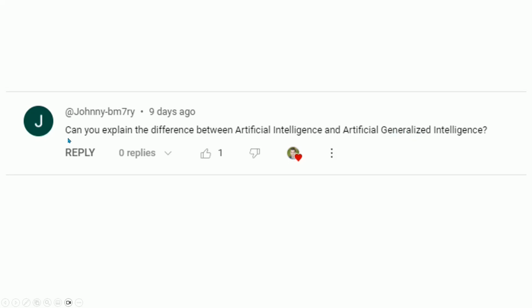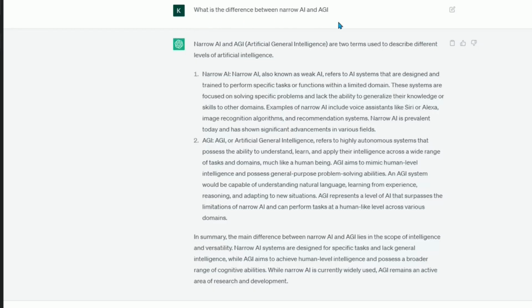Now that is a very basic question in the field of artificial intelligence, and one that can be answered just by doing an internet search, but I will relay some anecdotes about the difference between the two as well. But first let's go over to ChatGPT and see what answer ChatGPT gives us. What is the difference between narrow AI and AGI?